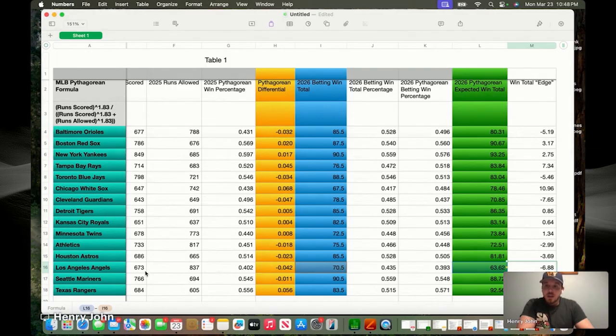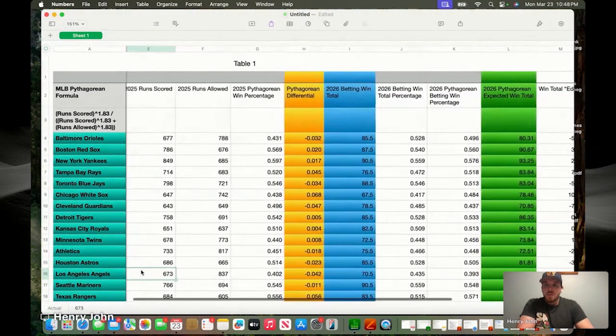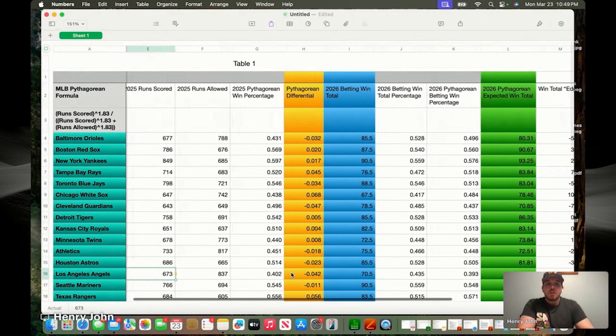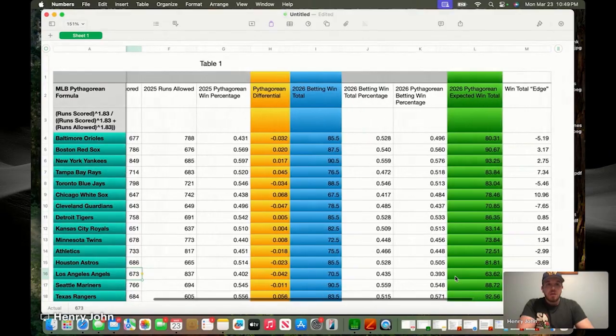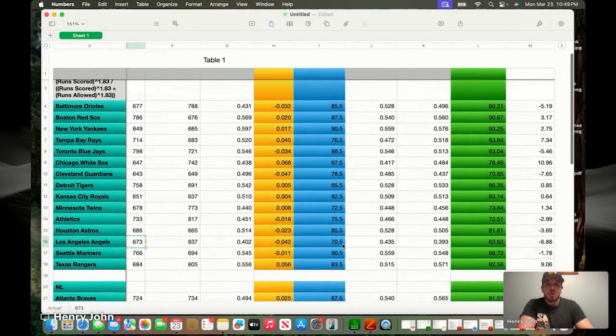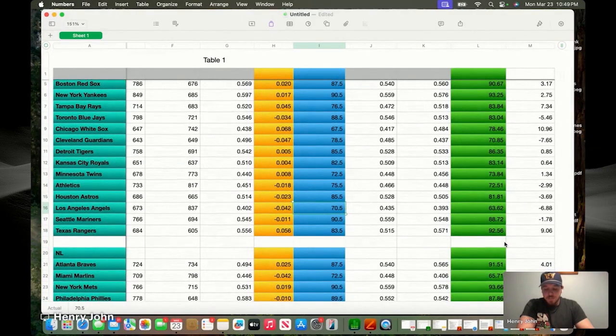And you can kind of see here. The Guardians had the winning record, very close differentials, but wound up allowing more than they scored by all of 6 runs. The Angels, 673 runs scored in 2025 versus 837 allowed. Their pitching was terrible. And so that's a reason why the formula is spitting out, hey, they weren't good, but they still overachieved relative to what they should have been. They got a low win total in the market again this year. So by this formula, they would be one of the worst teams in the American League.